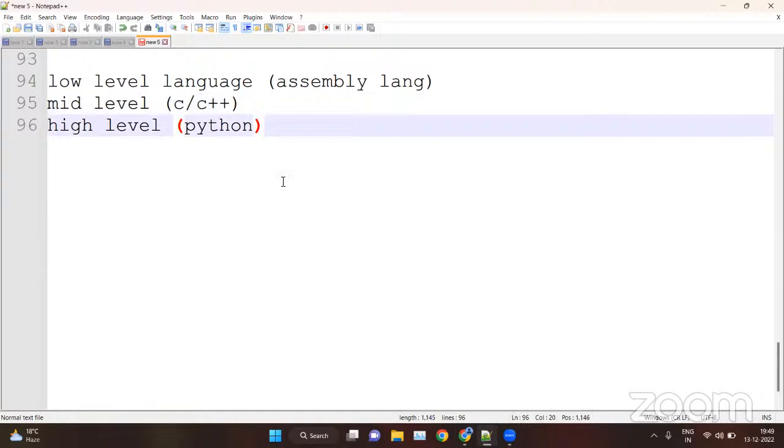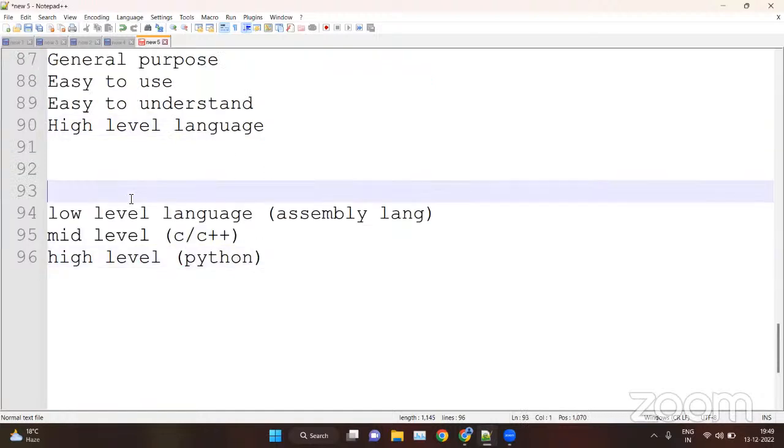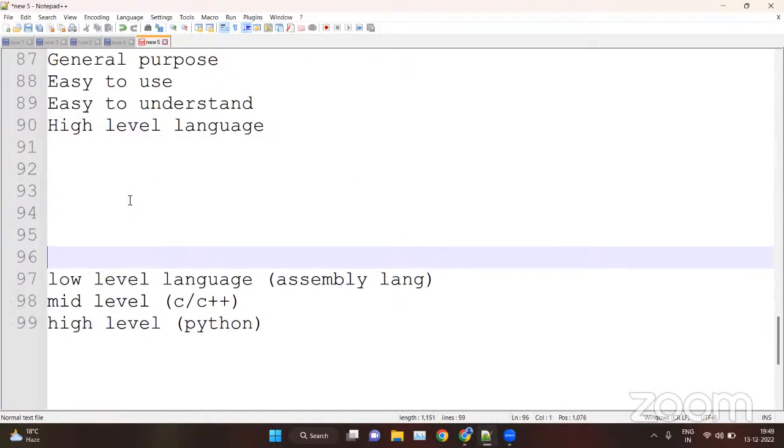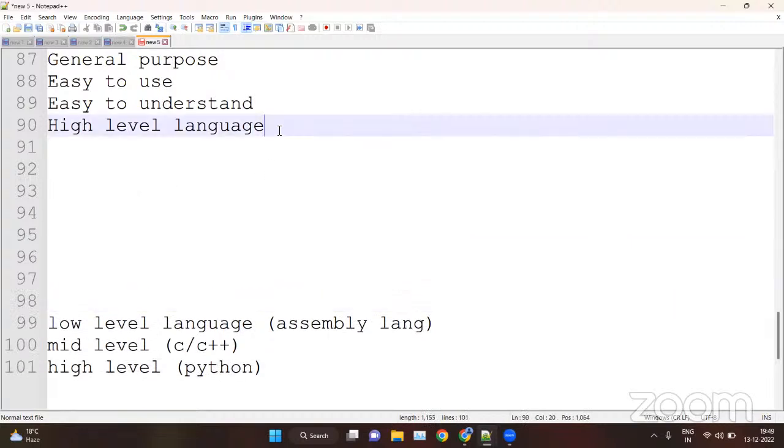Okay, so we have three categories of level language. Python is a high-level language, which is coded in human language, like English. That is why it is easy to use and easy to understand.